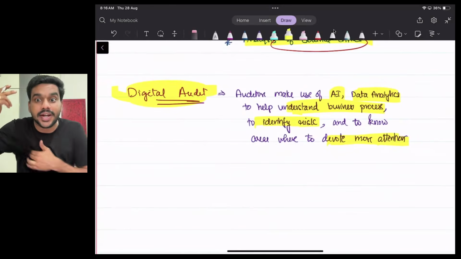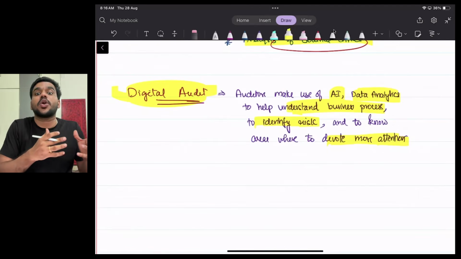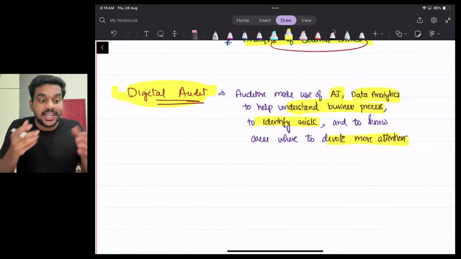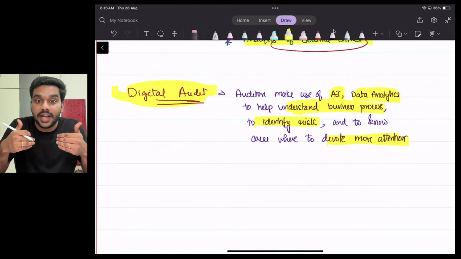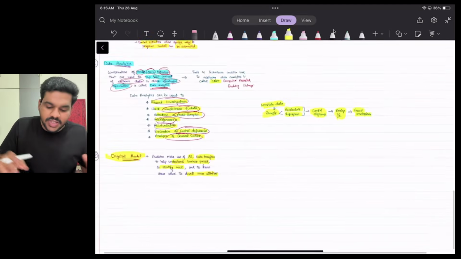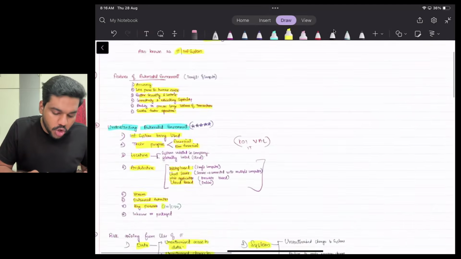SA 315, we need to understand the entity, right? So this digital technology will help us to understand the entity in a much better way. It helps us to identify the risk. This technology will help us to devote some areas where we are supposed to provide more attention. So with this, we are done with our topic, automated environment.